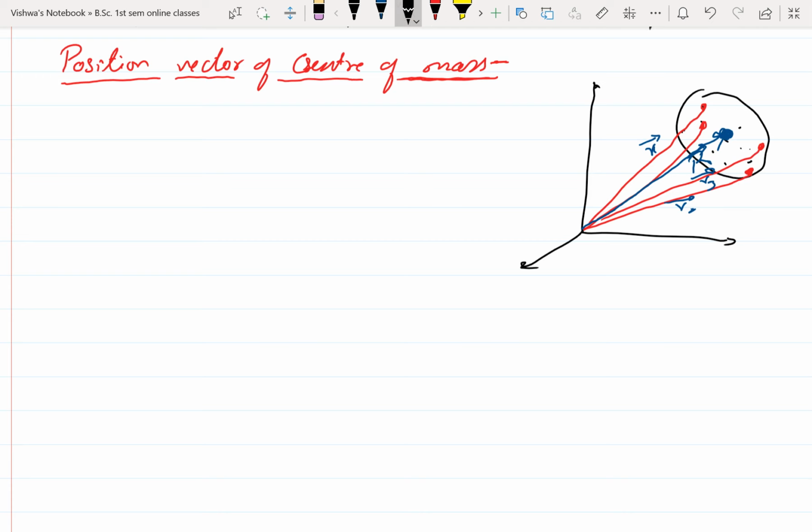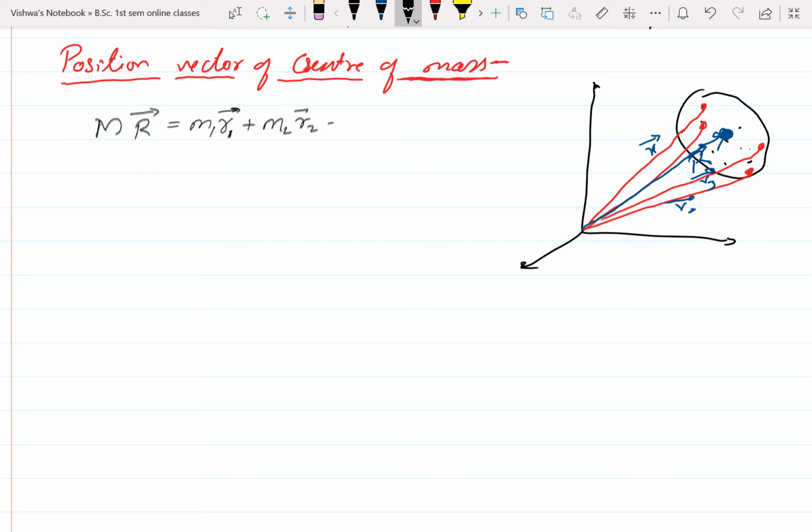Now we can write this as M R. Capital M indicates the whole mass of the system, and capital R is the position vector of the center of mass. This is equal to m1 r1, where m1 is the mass of one particle in the system and r1 is the position vector of that mass, plus m2 r2.